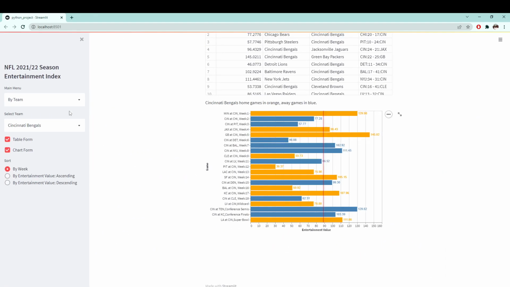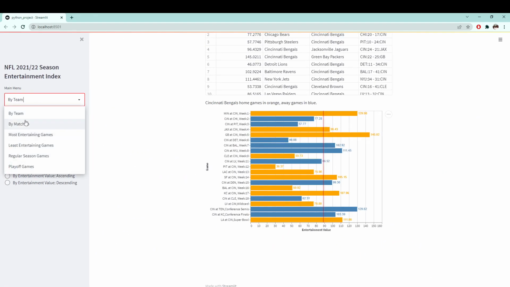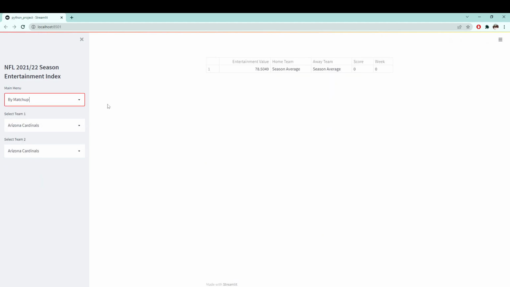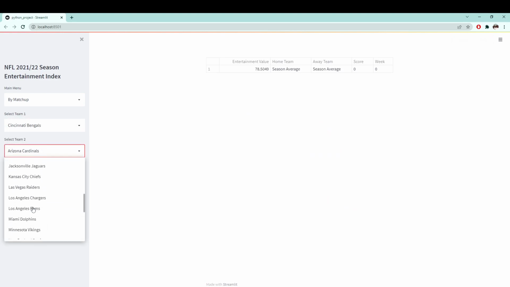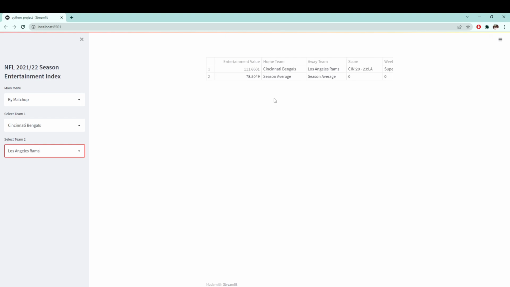Then we can change, if for example we want to see a specific matchup, we select by matchup. For example, let's see the Super Bowl final, which was the Cincinnati Bengals versus the LA Rams, and we can see the entertainment value for that specific game was 111, with the Rams coming out on top in the Super Bowl. And this row indicates the average entertainment value of all the games in the 21-22 season. So the average of the entire season was 78. So the Super Bowl was much more exciting than an average game in the season.